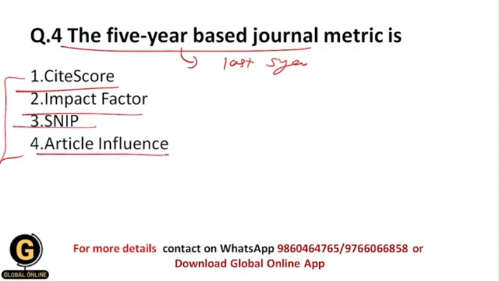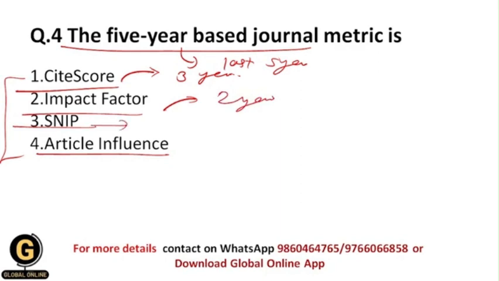So students, site score is basically going to track your citations for the last 3 years, right? Impact factor is going to track your citations for the last 2 years. Now let us see what is SNP and article influence.